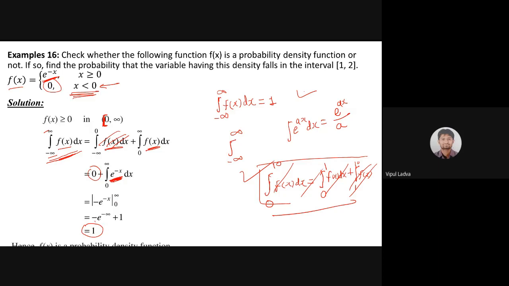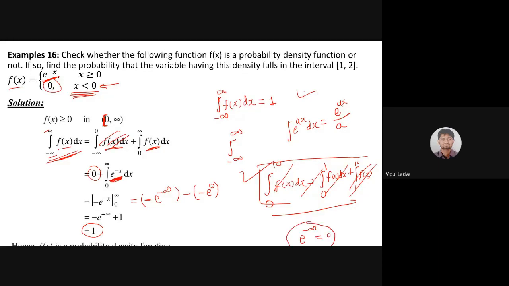If I'm replacing infinite in terms of x, तो क्या होगा? पहले होगा देखिए minus e raised to minus infinite. This is my upper limit. Minus my lower limit. In place of x, I will write 0, e raised to minus 0. Minus 0 का कोई मतलब नहीं, so I'm writing 0. Now, always remember, e raised to minus infinite is 0.